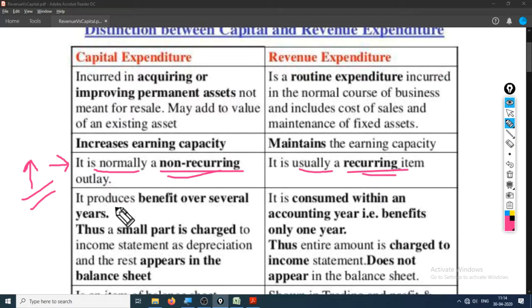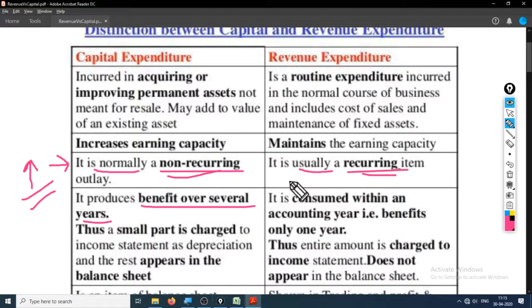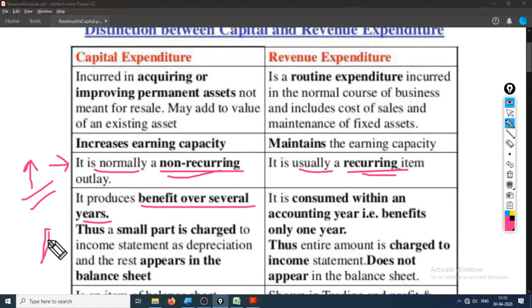Capital expenditure produces benefits over several years. What it is trying to say is that if we change the engine of the car, that change will be utilized over several years. And if we just service the car, then that service will be reutilized.